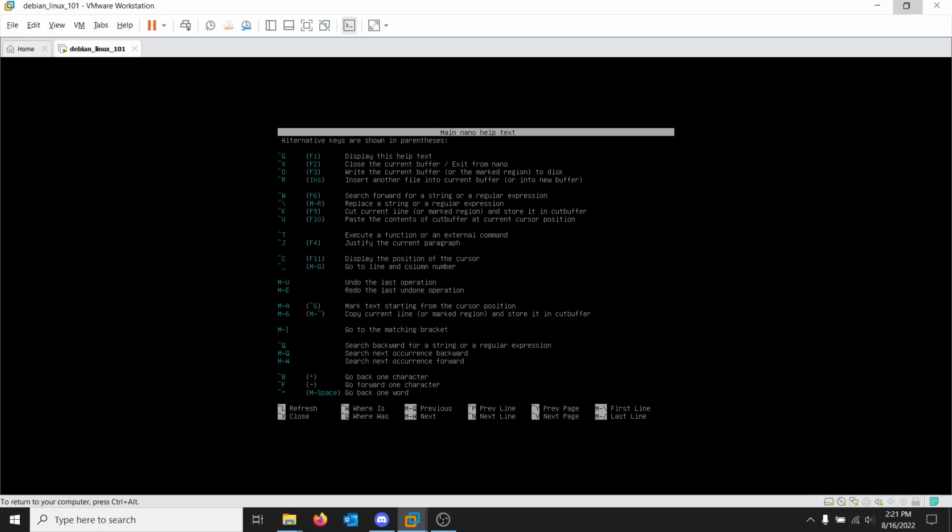It'll ask us if we want to write to the current buffer and save it. Well, if I don't want to quit though, I just want to continue working, right? I'm not done with the file. I can do Control O, which will essentially write to the file. Or we can do F2 to do the equivalent of Control X, or F3 to do the equivalent of Control O.